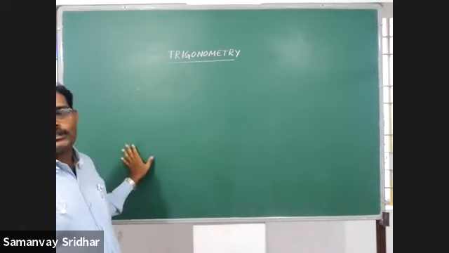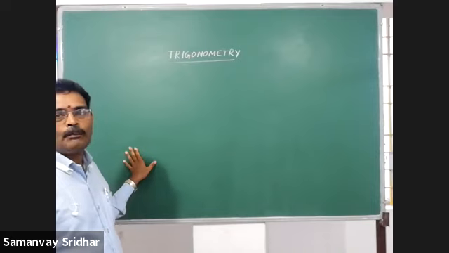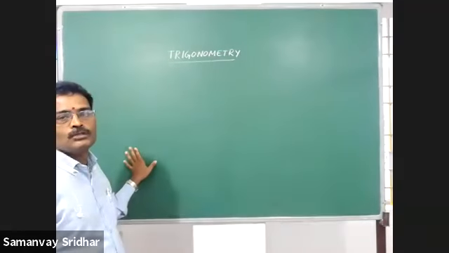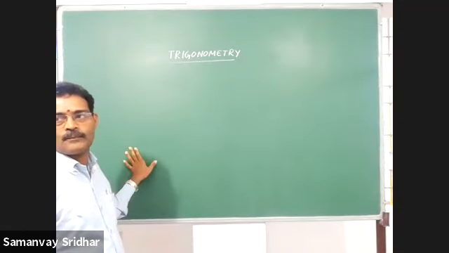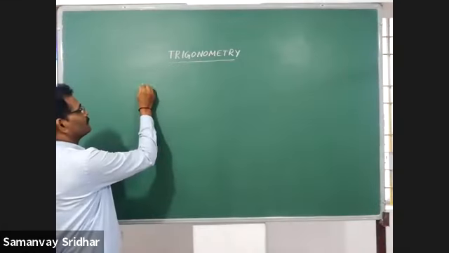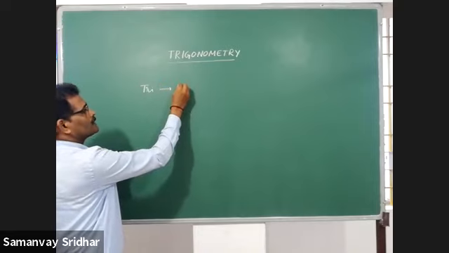Trigonometry. Just observe the word. It is the combination of three words. As I told you yesterday, tri, gon, and metron. Three words we will get. So first word is what? Tri. Tri means you know that is three.